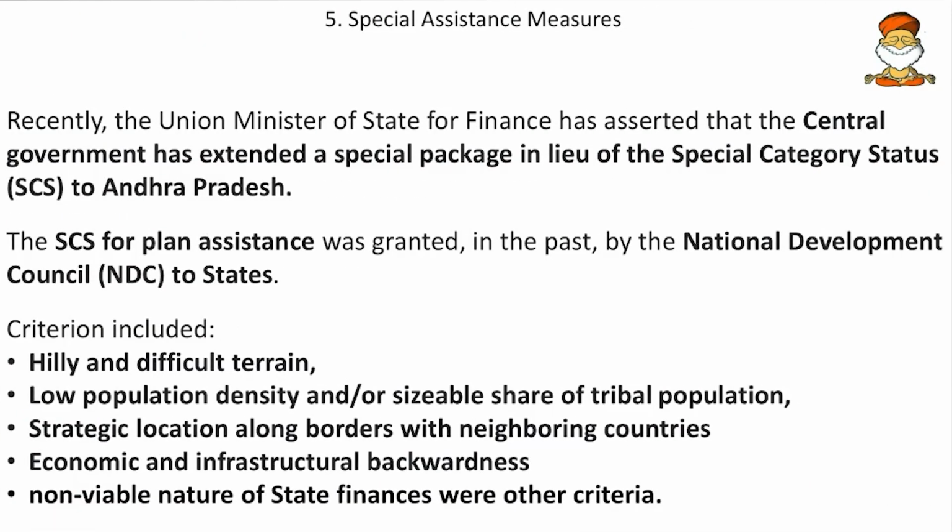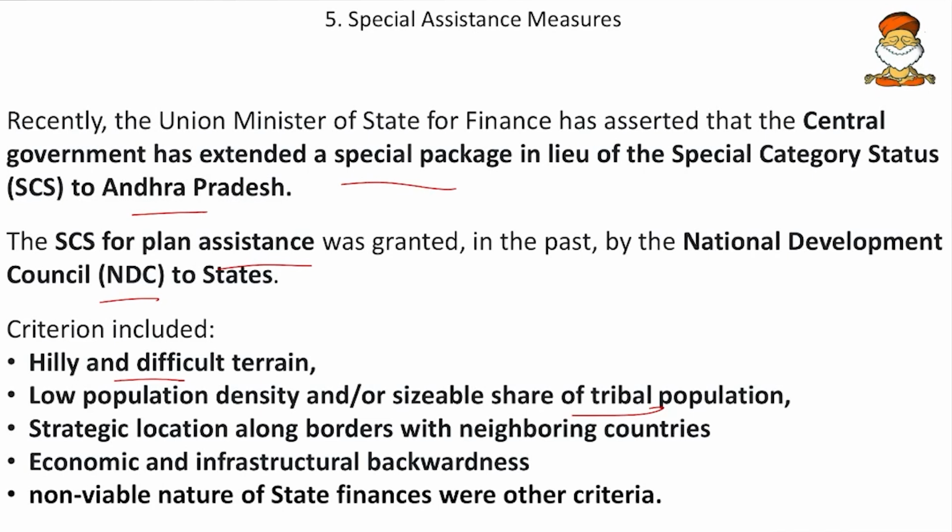Then come to the next, the special assistance measures. Recently the Union Minister of State for Finance has asserted that the central government has extended a special package in lieu of special category status to Andhra Pradesh. So we know that Andhra Pradesh was striving for special category status. This special category status was given as planned assistance by the National Development Council, during the Planning Commission times. And what are the criteria for this special category status? First is hilly and difficult terrain, and then low population density or a sizable share of tribal population.